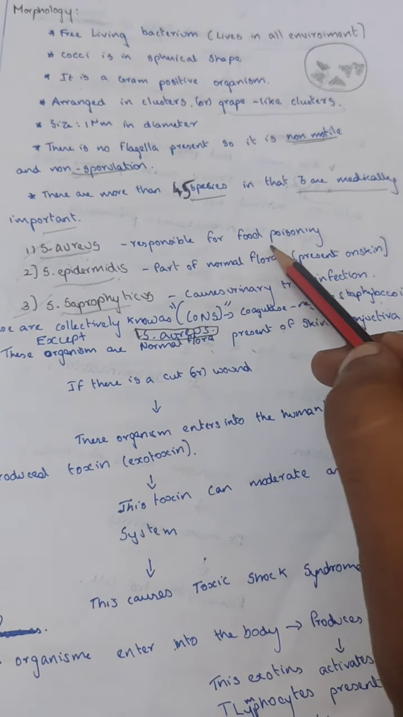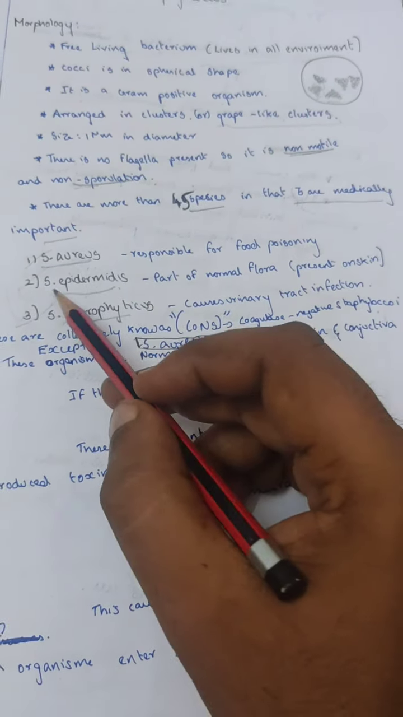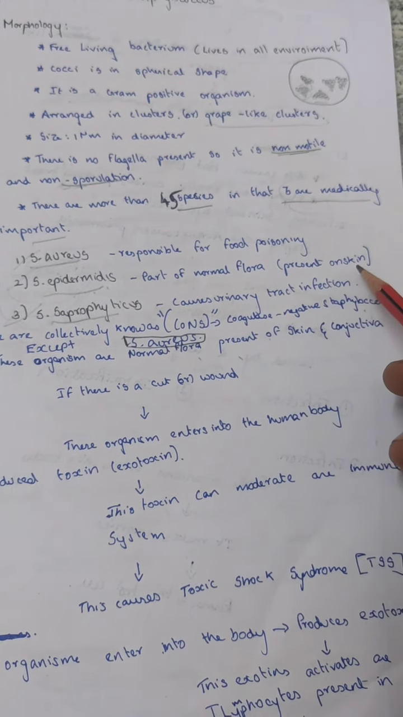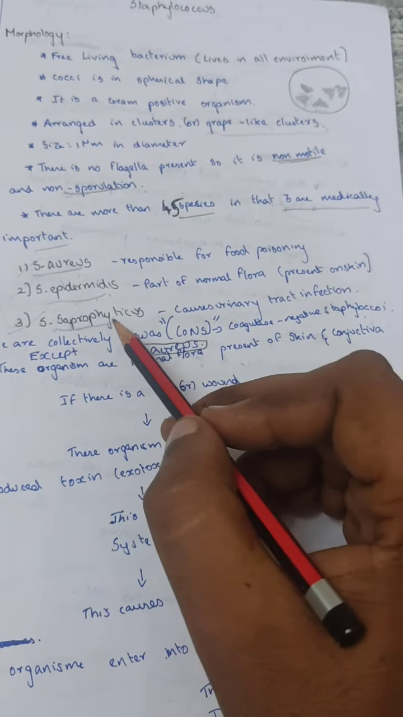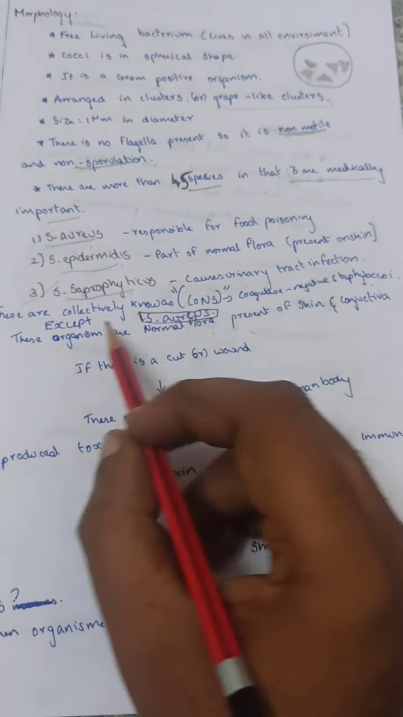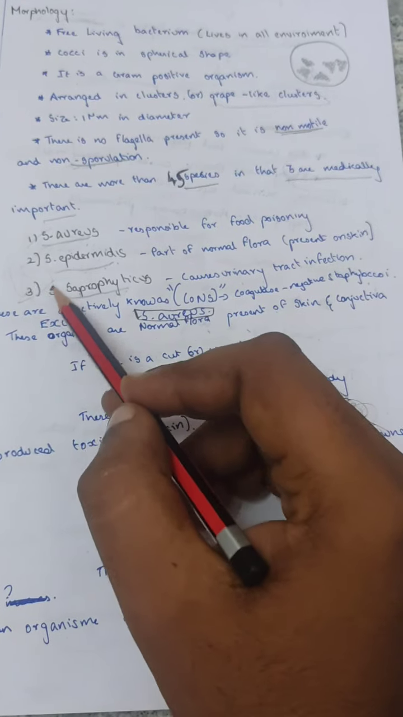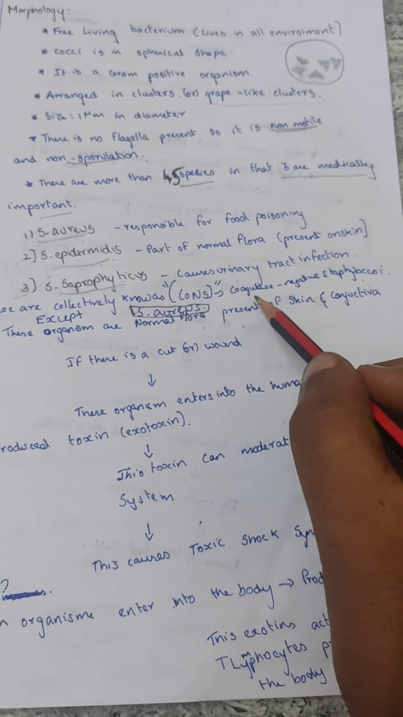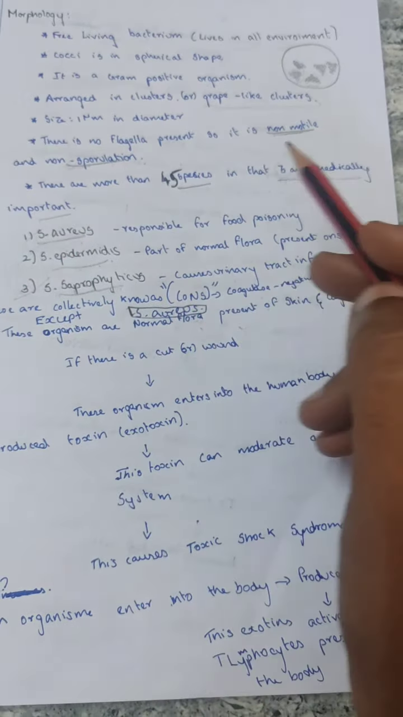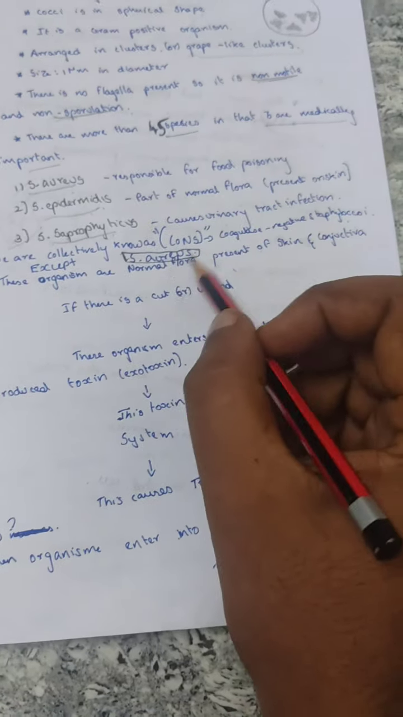Staphylococcus aureus is responsible for food poisoning. Staphylococcus epidermidis is a part of the normal flora present on the skin. Staphylococcus saprophyticus causes urinary tract infection, and these two are collectively known as CONS, which is coagulase-negative staphylococci, except Staphylococcus aureus.